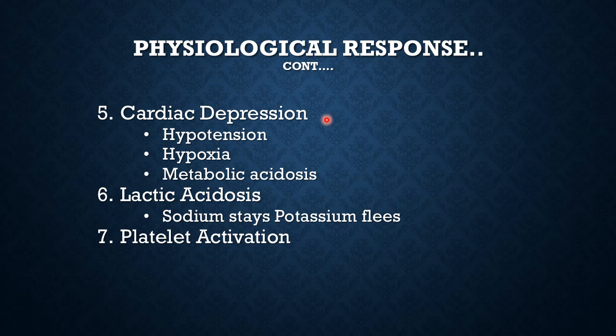The lactic acidosis is also part of ongoing hemorrhage, and because the body is trying to maintain the sodium inside and allowing the potassium to be lost in the urine, the patient is becoming acidotic. Platelet activation we've already discussed. Immediately after a cut, not only the vessel tries to vasoconstrict, platelets are activated and a platelet plug is formed, trying to control the hemorrhage.